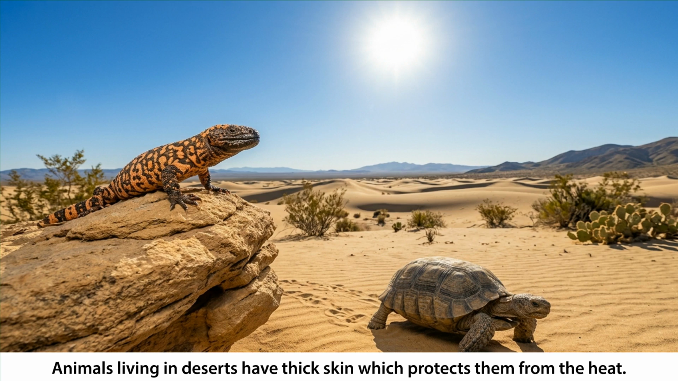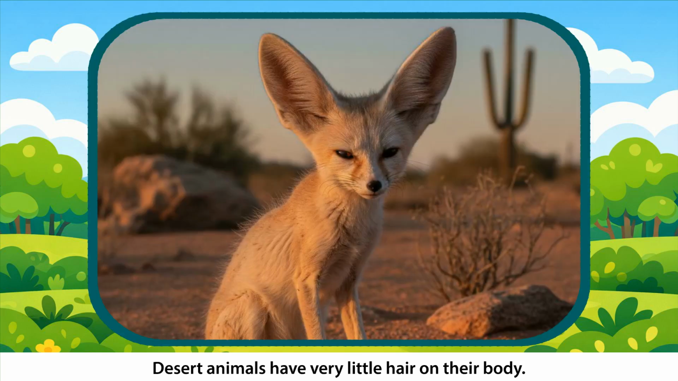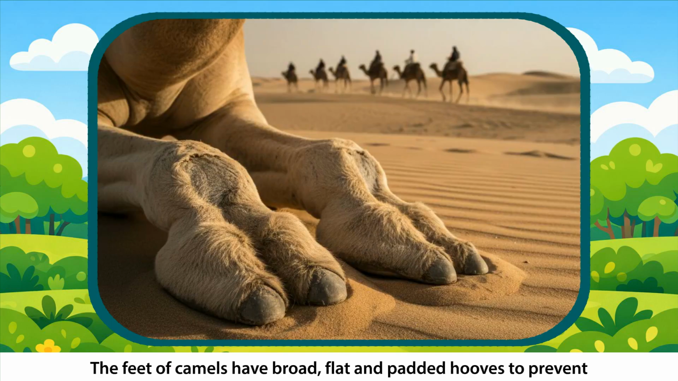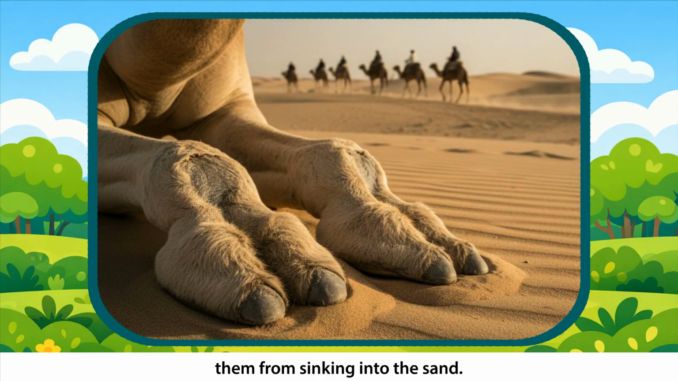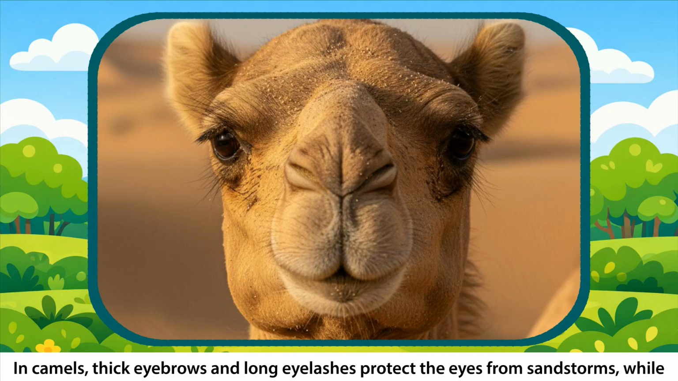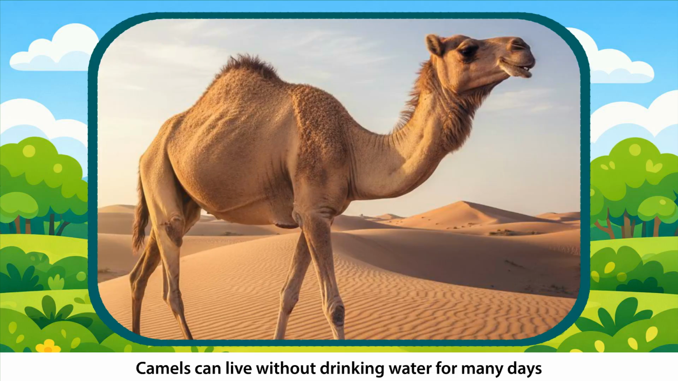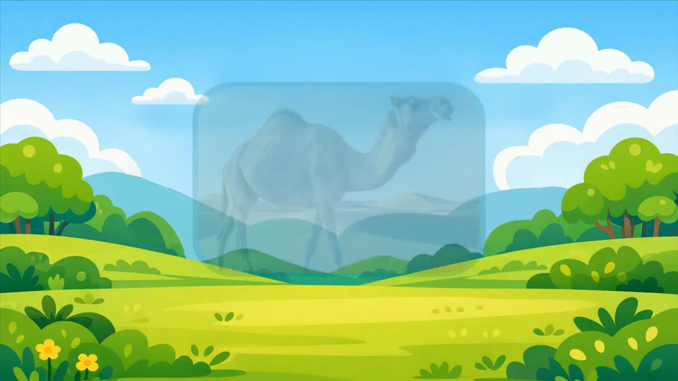Adaptations. Animals living in deserts have thick skin which protects them from the heat. Desert animals have very little hair on their body. They have long and strong legs to keep their body away from the hot sand. The feet of camels have broad, flat, and padded hooves to prevent them from sinking into the sand. In camels, thick eyebrows and long eyelashes protect the eyes from sandstorms, while narrow nostrils prevent dust from entering the nose. Camels can live without drinking water for many days by using the energy from stored fat in their hump.